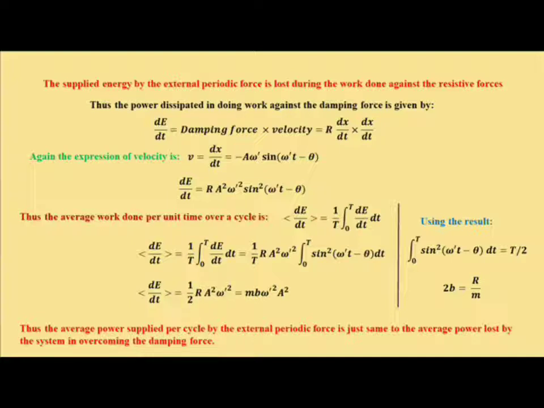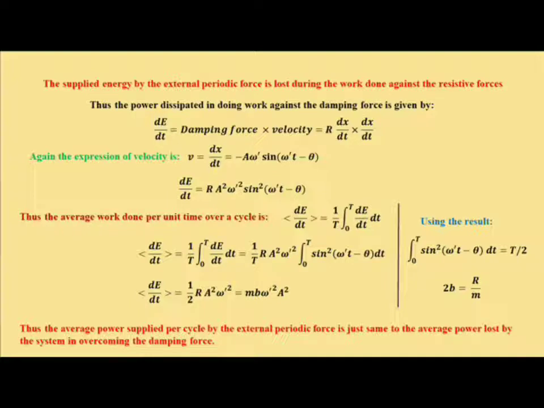And if we put this in the expression of dE/dt, the rate of doing work against the damping force, which is nothing but the power dissipated, dE/dt is R a square omega prime square sin square (omega prime t minus theta). Now if we want to find out the average work done per unit time over a cycle, we have to take the time average over a complete time period. We are going to do that.